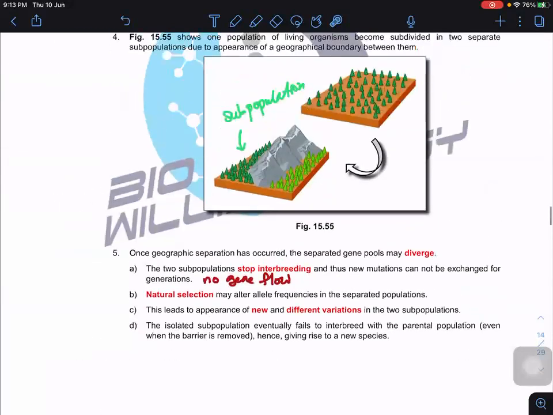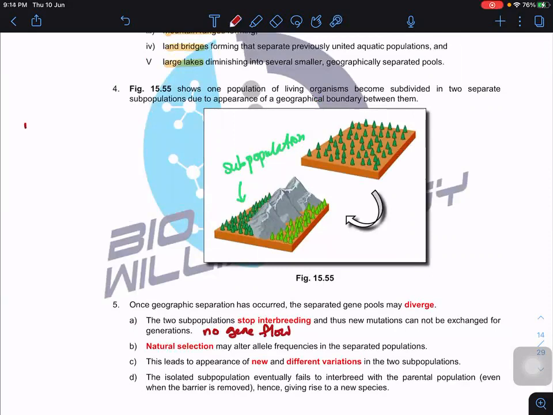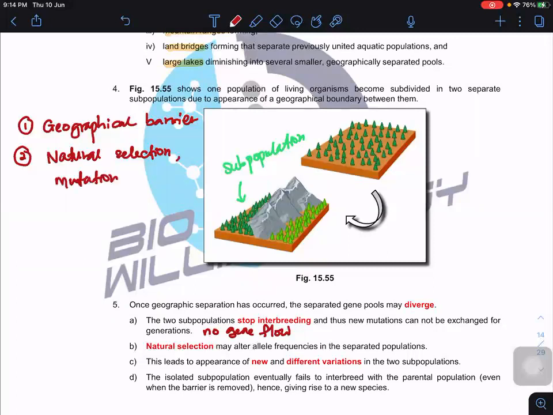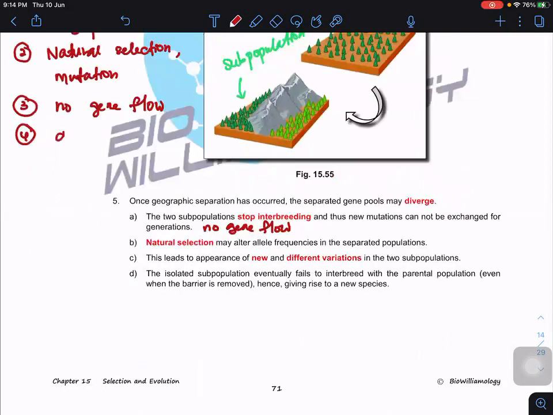So what we always write, if the question asks: the first thing, they must be geographically isolated. They must have a geographical barrier that acts as the geographical isolation. Second, due to natural selection, and also random mutation in the subpopulations. Third, there is no gene flow. Fourth, no gene flow means that there is a divergence in the gene pool.